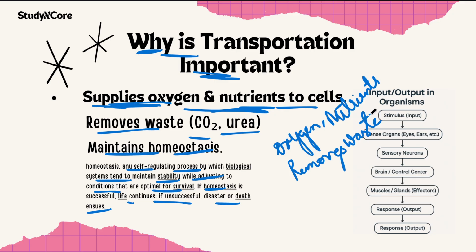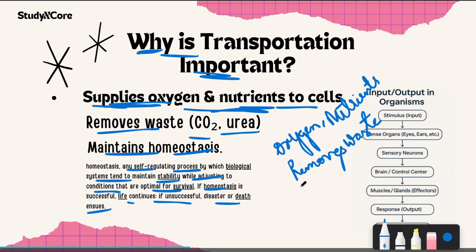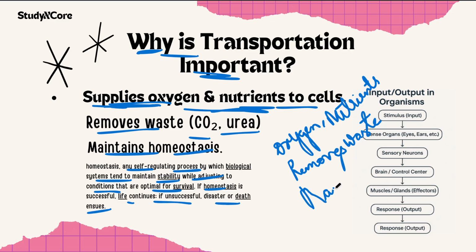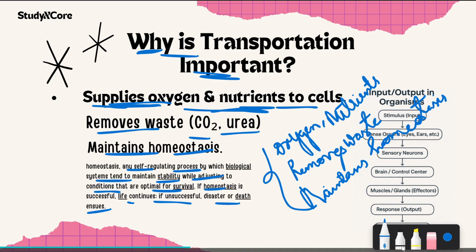You have to remember urea and carbon dioxide. Then it maintains homeostasis. So can you please note down these three important topics? Yeah, I'm going to erase them.